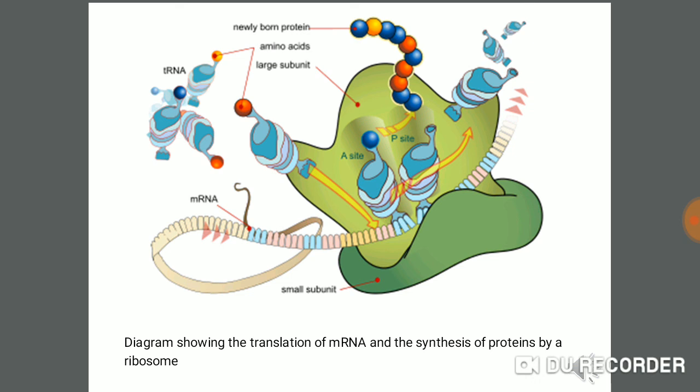In the beginning, the amino acid tRNA reaches the A site. Then if it is complementary, it moves to the P site, and at the P site the amino acid is released from the tRNA molecule, and this amino acid makes a peptide bond with the growing chain of amino acids. The tRNA molecule, now free from the amino acid, is released from the process.